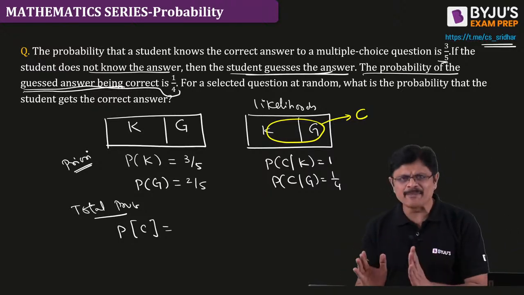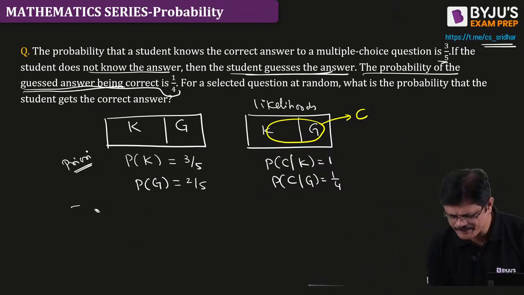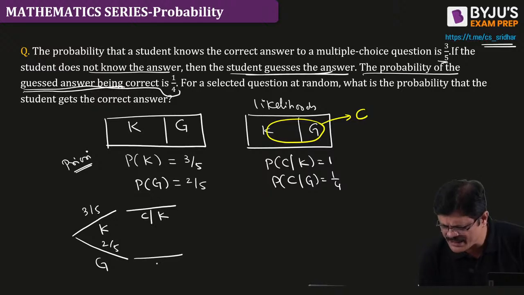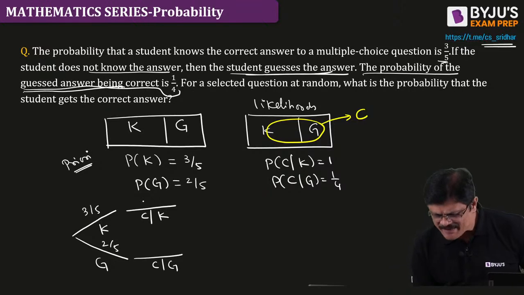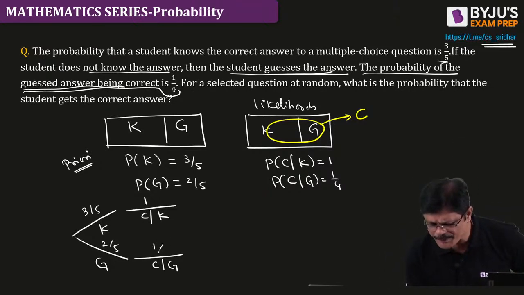I will tell you the same thing as a tree diagram now. Once again, see this carefully. Either the student knows or he guesses. Probability of knowing is 3 by 5. Probability of guessing is 2 by 5. Following this, he is getting the correct answer when he knows it, and he is getting the correct answer when he guesses it. What is the probability that he gets the correct answer when he knows it? It is 1. What is the probability that he gets the correct answer when he guesses? It is 1 by 4.